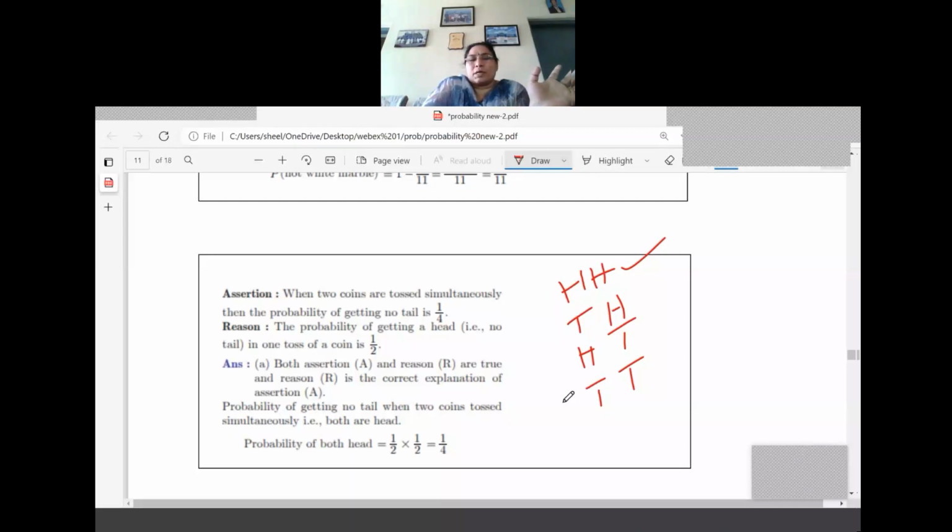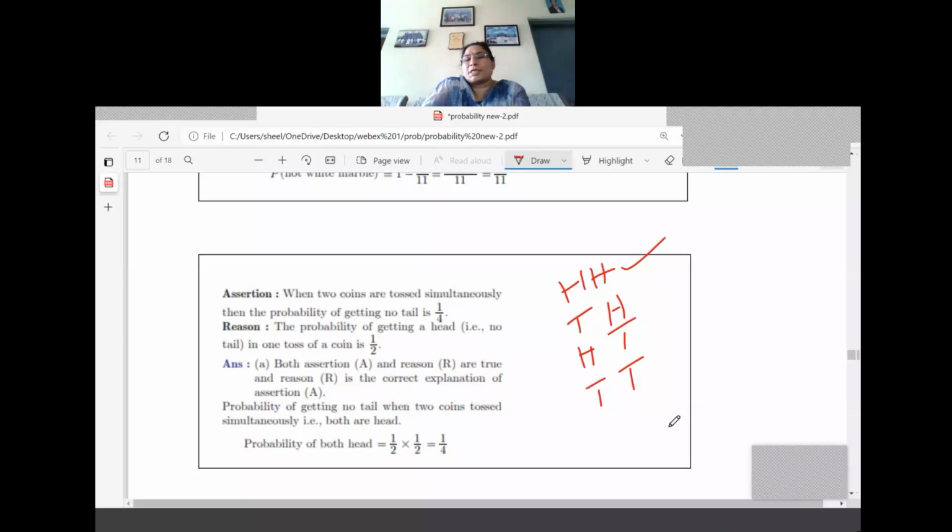That is also correct only. So we should write that both A as well as reason are true, and the reason R is the correct explanation of the assertion A. Because two coins are tossed, the basic is the probability of getting a head using one coin. So that way they have used it, and the probability of both getting heads is equal to 1 by 4 only, right?